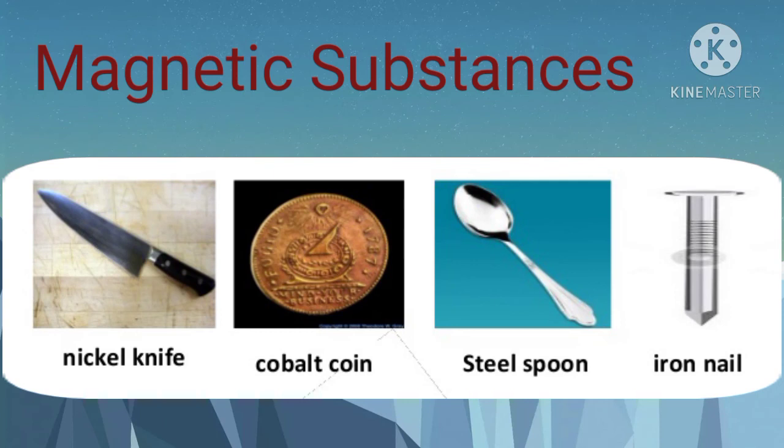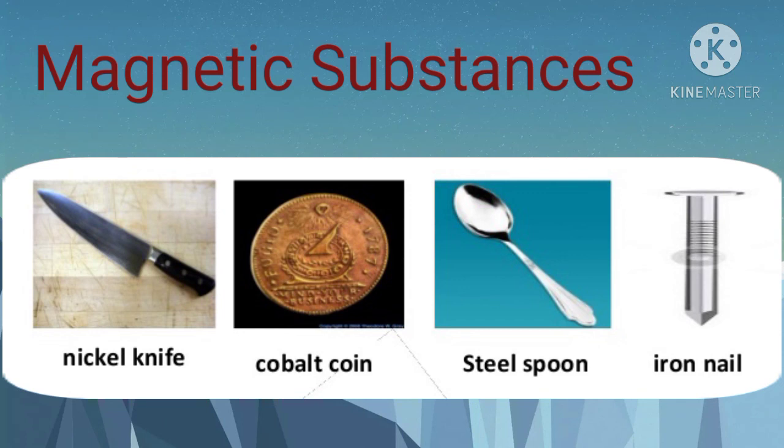Now we discuss magnetic and non-magnetic substances. The substances which are strongly attracted by a magnet and can be converted into magnets artificially are called magnetic substances. For example, iron, cobalt, nickel, steel or their alloys are magnetic substances.